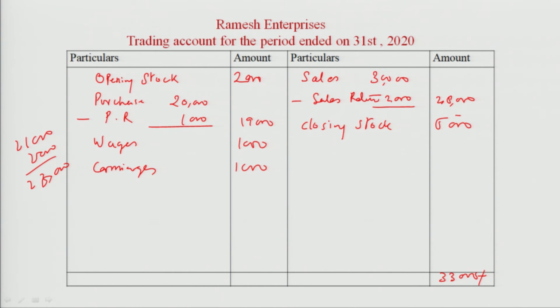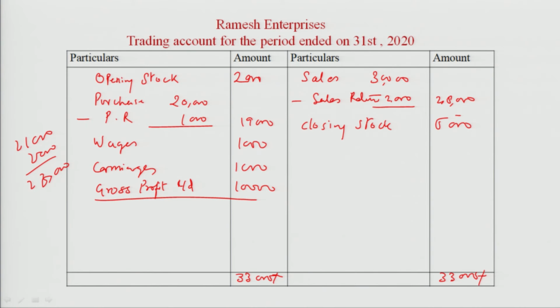Therefore, write down the larger side on both hands, 33,000 here also. Write gross profit. 33,000 minus 23,000, 10,000. So this is gross profit.